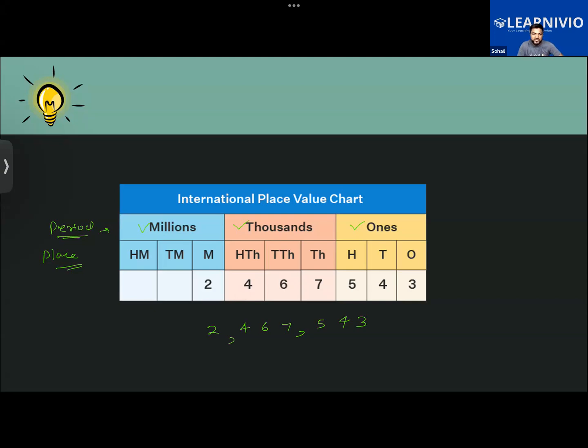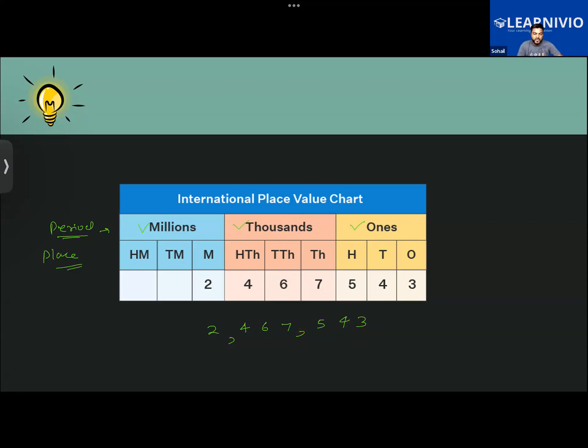So like this, you have to place the commas. Hope it is clear. The 9 places have been grouped into 3 periods here, namely ones, thousands, and millions, and the numbers are separated by a comma after every 3 digits, starting from the right.